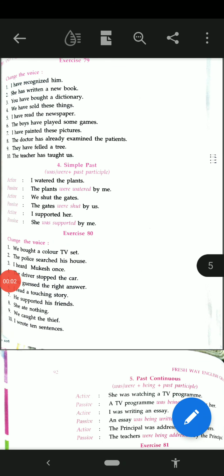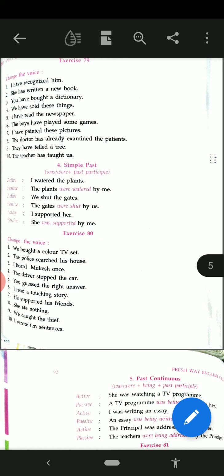Hello children, these days we are doing the topic active and passive voice. We know that when the subject is active then it is active voice, and when the subject is passive, meaning not doing any work, then it is passive voice. Yesterday we discussed the change of simple present tense. Today we are going to discuss the change when the active voice is in the past tense, and how to make the change.